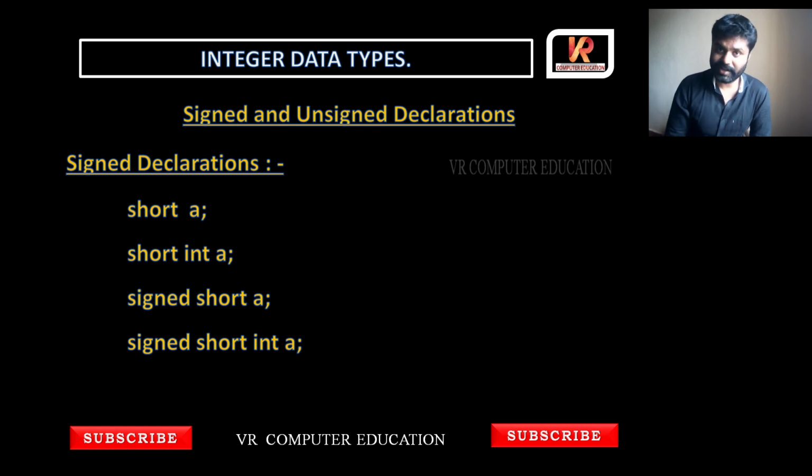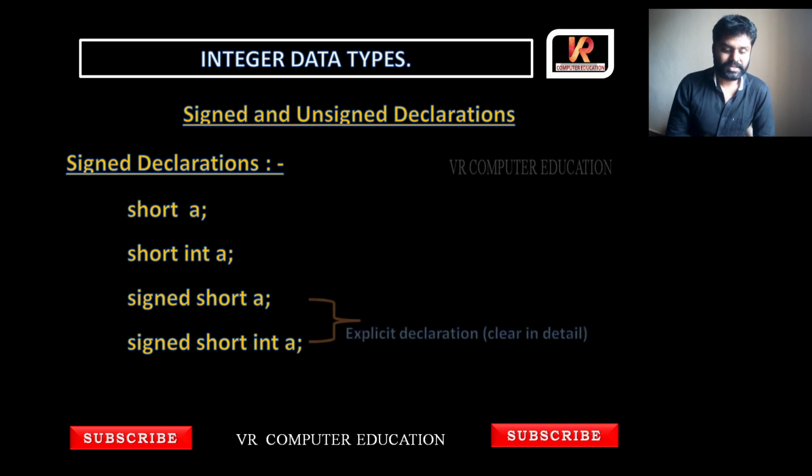As I said in the explanation, whether you mention the signed keyword or not, by default it is a signed declaration only. If you mention it, it is called an explicit declaration. The meaning of explicit is clear and in detail.